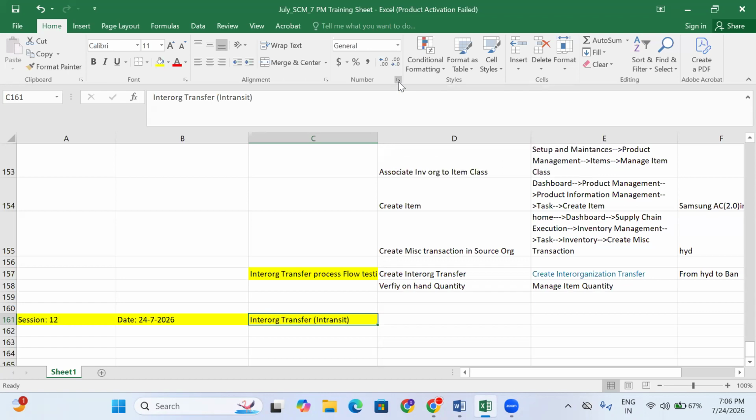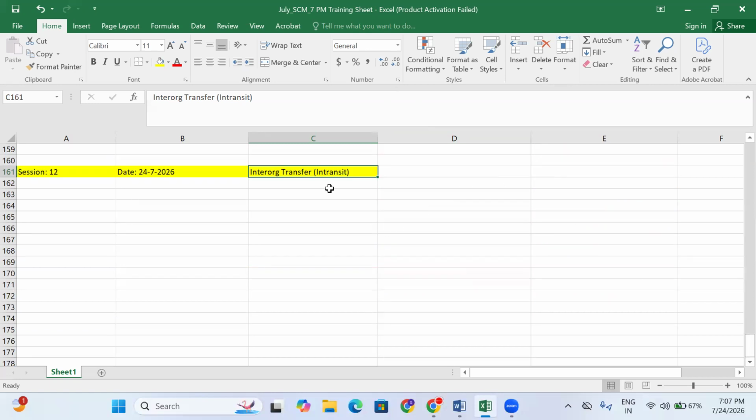They deliver to your home at the doorstep. First you receive the material on the doorstep, and from the doorstep you put that material on your dining table. That is called in-transit. So what is the extra process? The put away process.